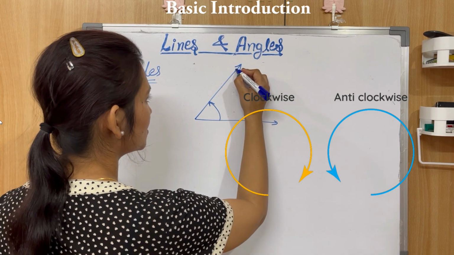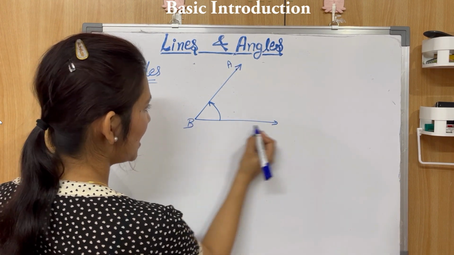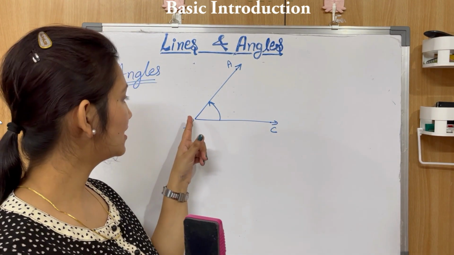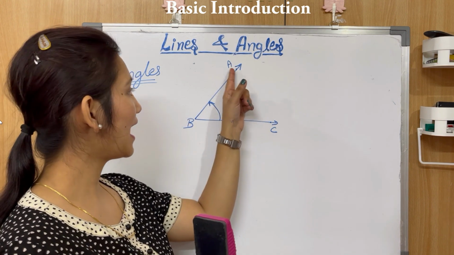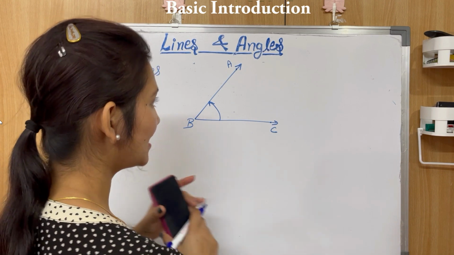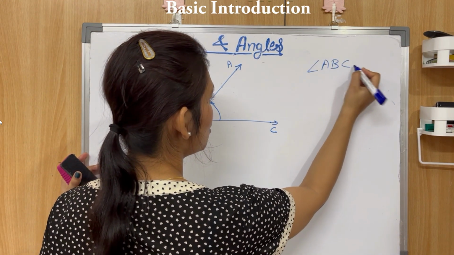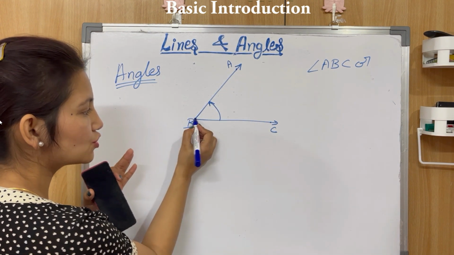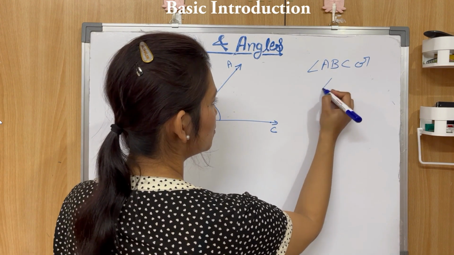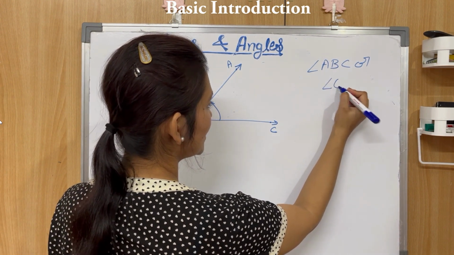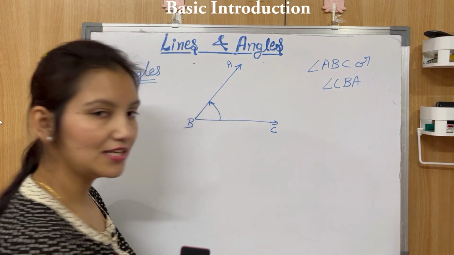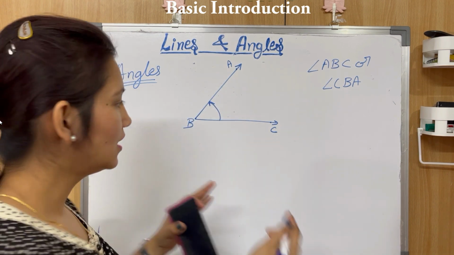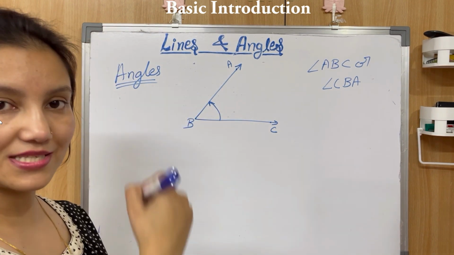So let's name this point A, this is B, and this is C. How are we going to name this angle at B? We will name it either angle ABC, or you can name it CBA. The vertex B should come in the center. So this is the angle, and this is how we are going to measure it, in the anti-clockwise direction.